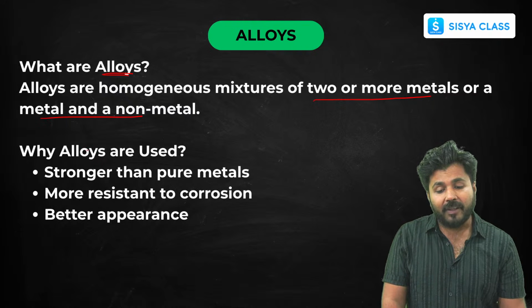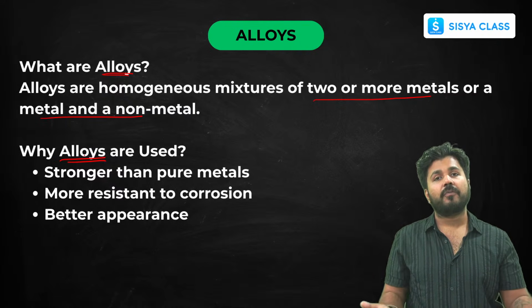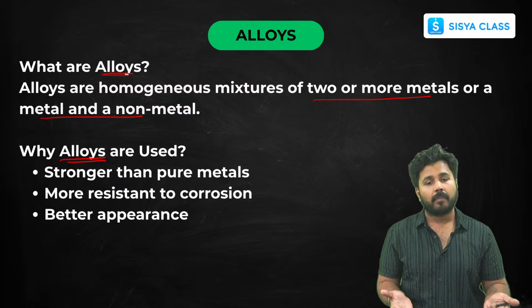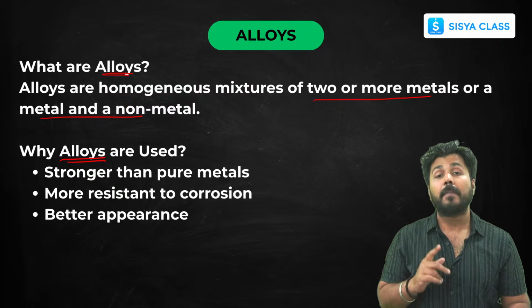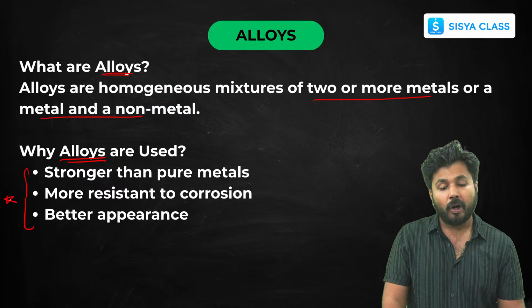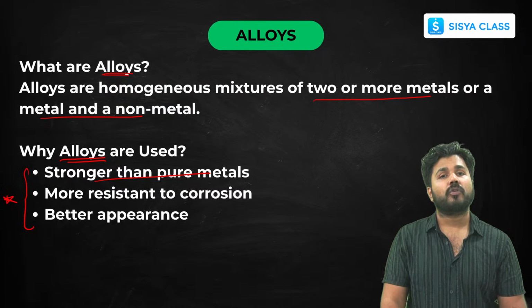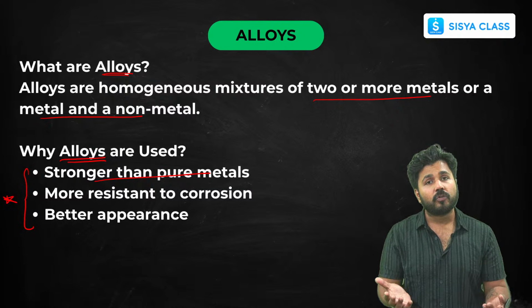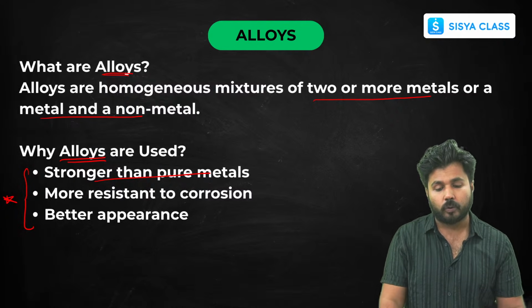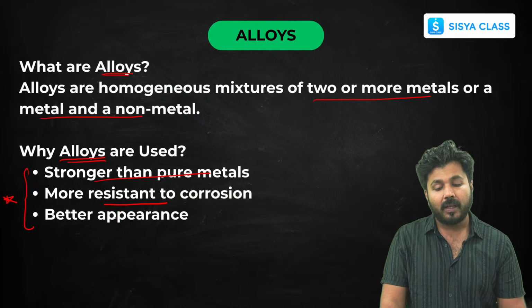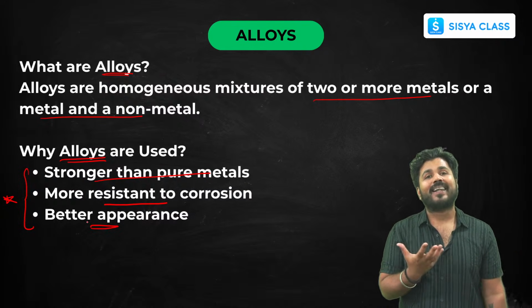Okay, now why do we use alloys? What are its uses? If we have metals and non-metals, then why do we mix them and why use the mixture of them? There must be some important reason because of which we use alloys most often. So this is important: they are stronger than pure metals. Because if you are mixing two metals, then you are making it even stronger. You are mixing the properties also. And it is more resistant to corrosion. It will not get corroded easily and it looks better in appearance also.